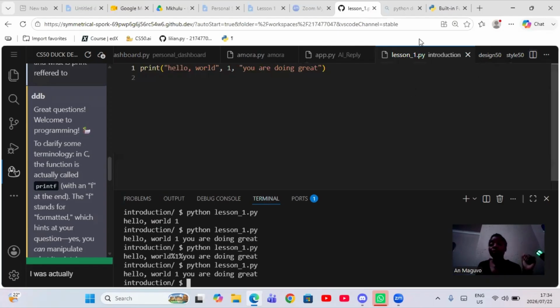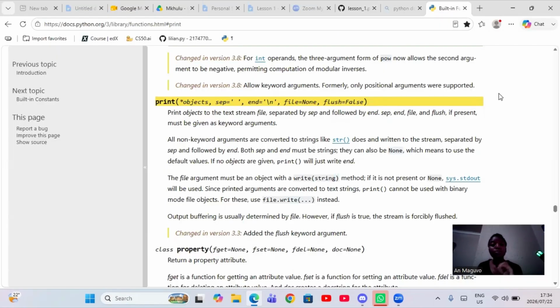Now let us move to end, right? Which is also my favorite in terms of how we manipulate things. But after you guys saw sep, comment down below what you think end will do before we move on. Yeah. Now let's do end. Right. End is also default.